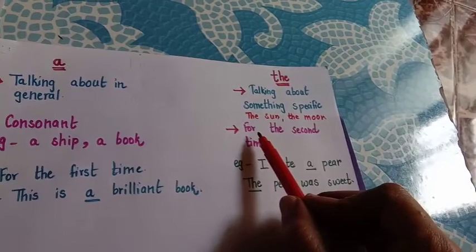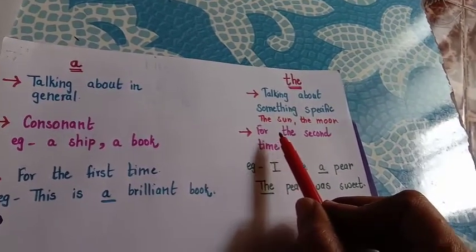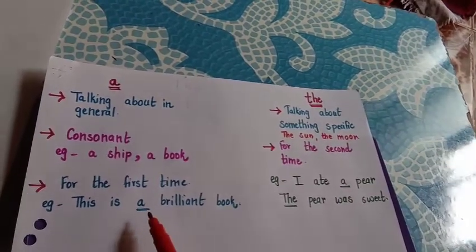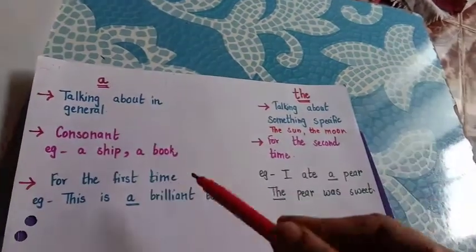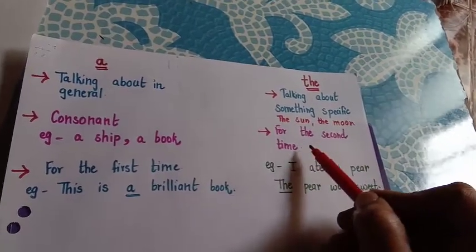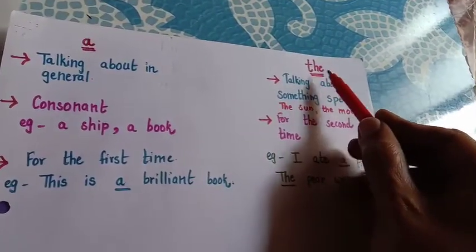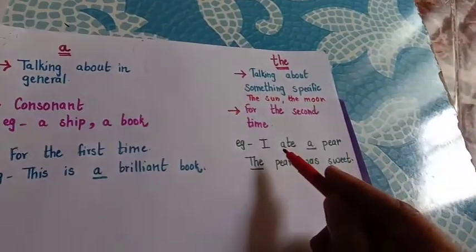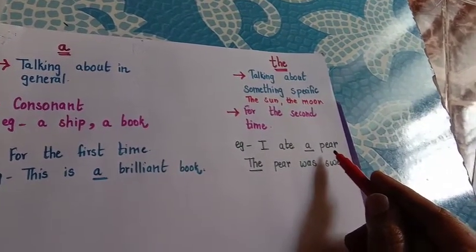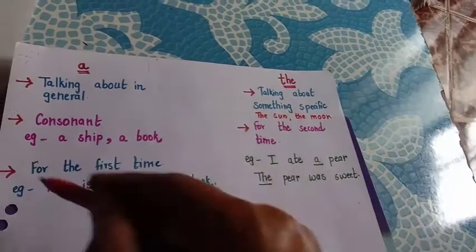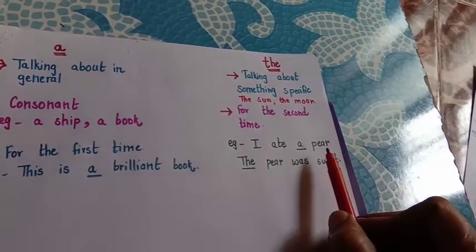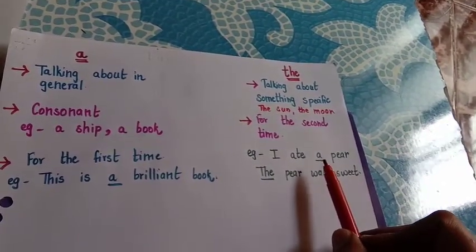Okay, and you are talking about some person or something for the second time, not for the first time. For the first time you use the article a, but when you are talking about the same thing or the same person for the second time, you use the article the. Like for example, I ate a pear. Because you are talking about this fruit pear for the first time. Did I mention pear over here before? No, I have referred to it for the first time. So I am using the article a.